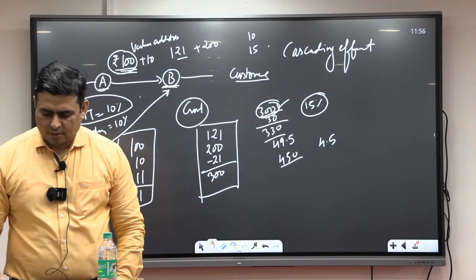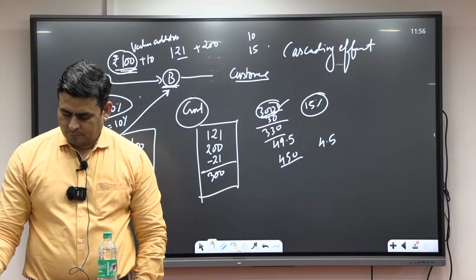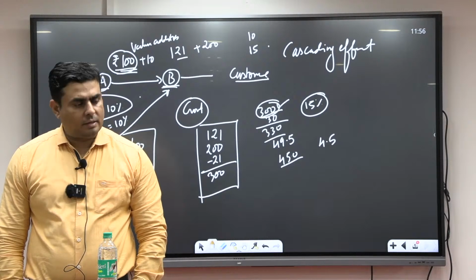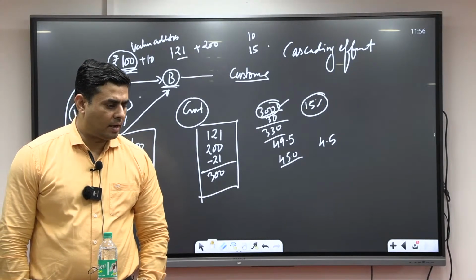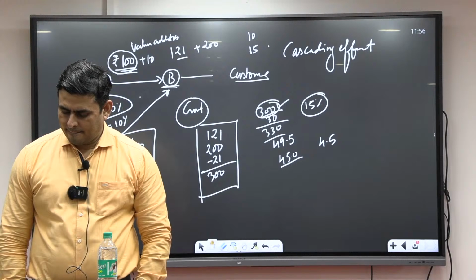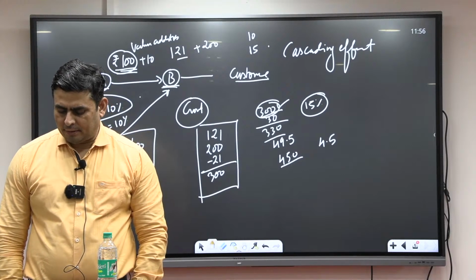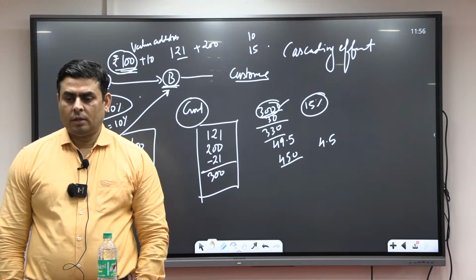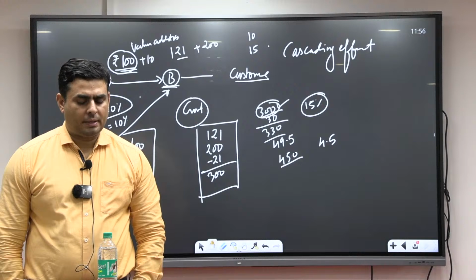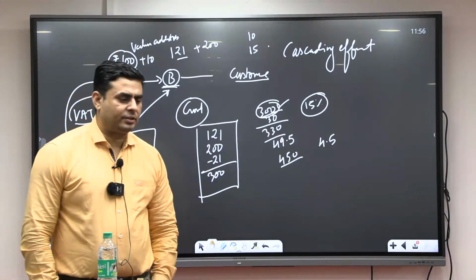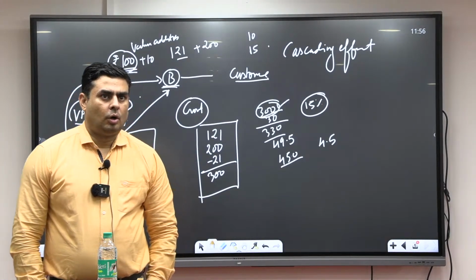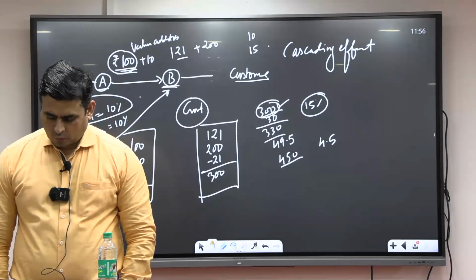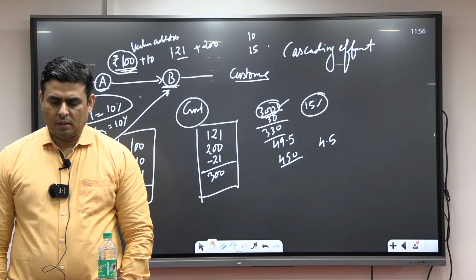Interstate goods and services, that is IGST, are levied and collected by the union, but appropriated between the union and the states on the recommendation of the GST Council.